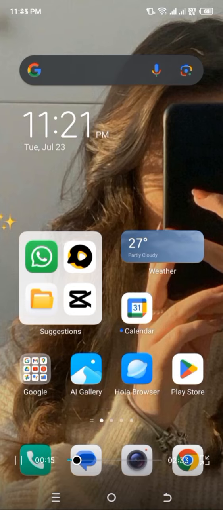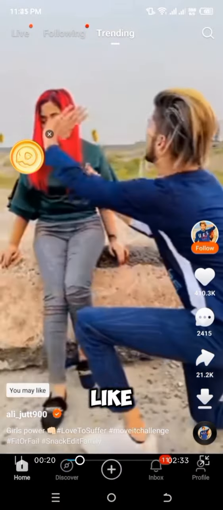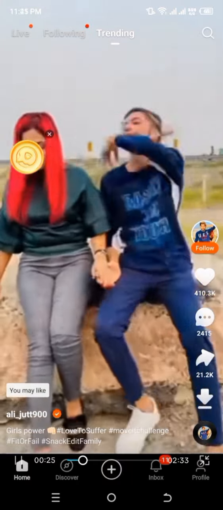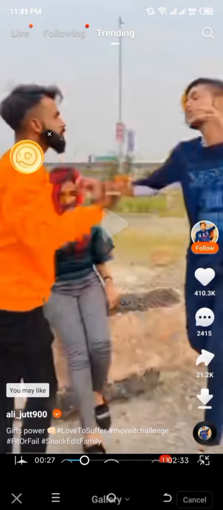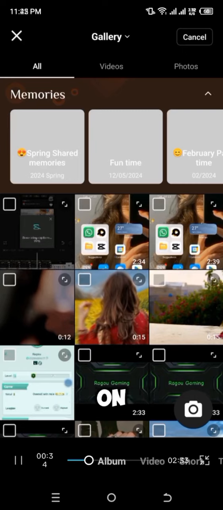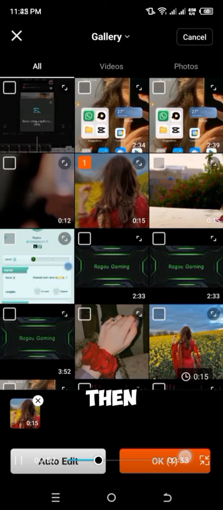First of all, you have to open the Snack Video. You can see an interface like this. You have to click on the plus icon at the bottom. And your gallery will open. Here you can choose any video which you want to post on Snack Video. I have chosen this. And click it. Then click on OK.